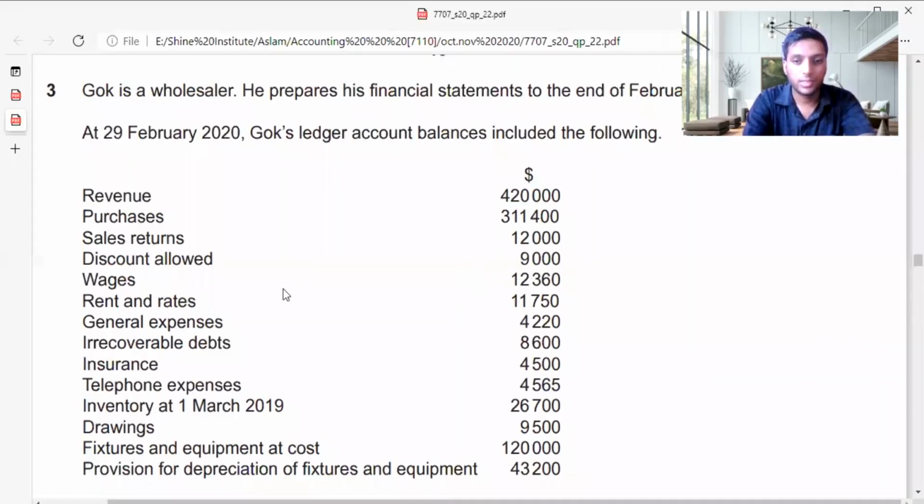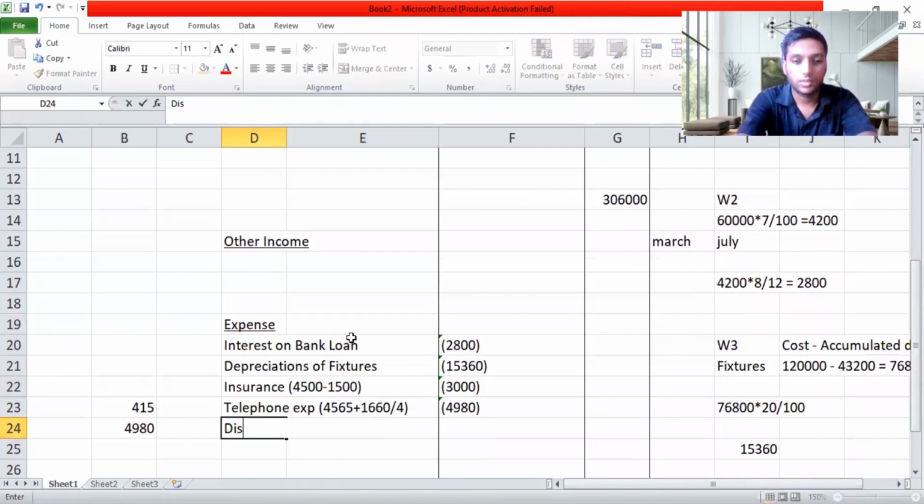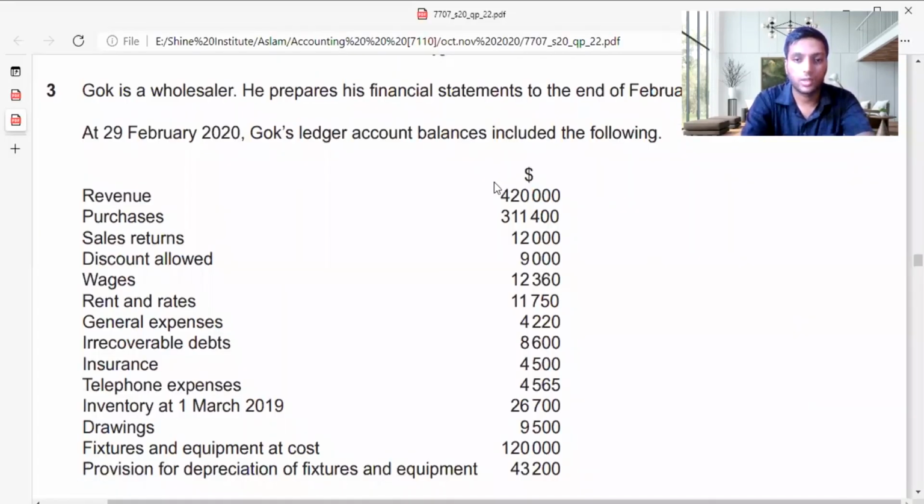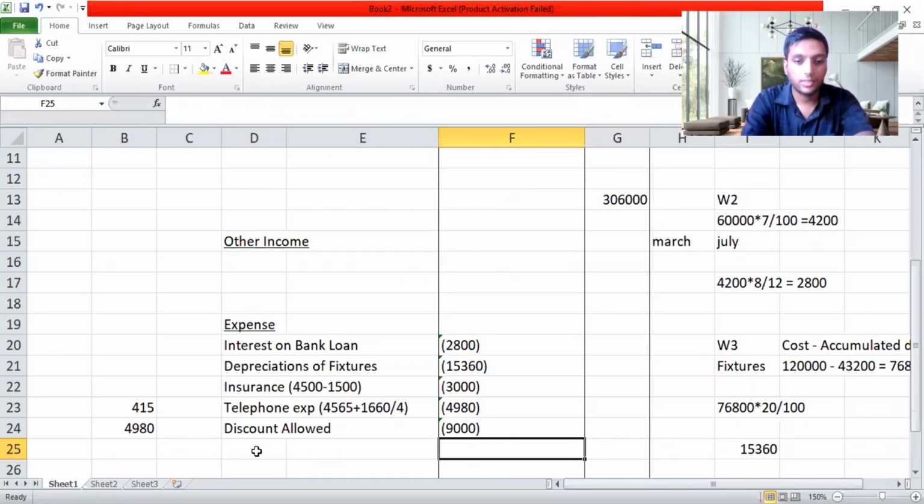Then we'll move on to the next part. Sales return we wrote. Discount allowed is 9,000. Discount allowed is an expense, so I'll take it under expense, 9,000. So I'm done with that also. Then we move on to the next part. We have wages 12,360. So I'll record that also.